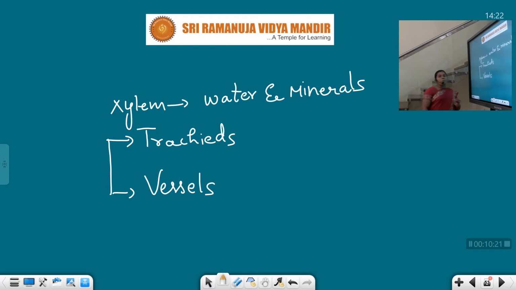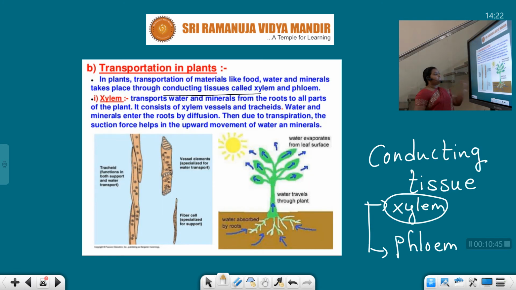Our plants require water for their survival. From where are our plants going to get the water? Our plants have a well developed root system, present in the underground. See students, this is the plant.